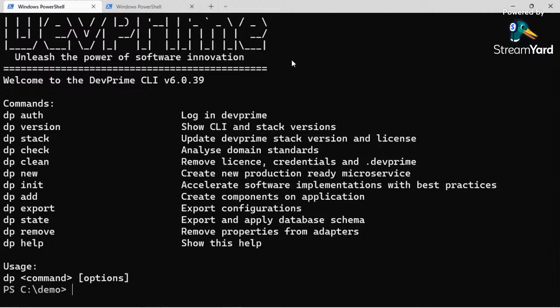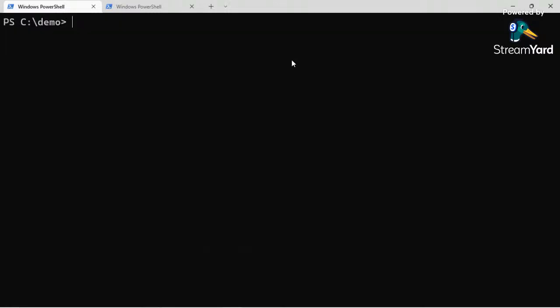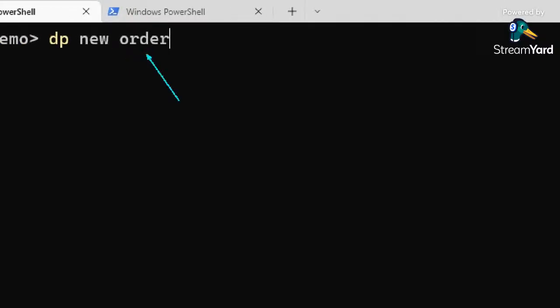So before we go any further, let's create a microservice and watch what an example of an engineering project looks like. The first thing I want to do is dp new order. I'm creating a new microservice called order.